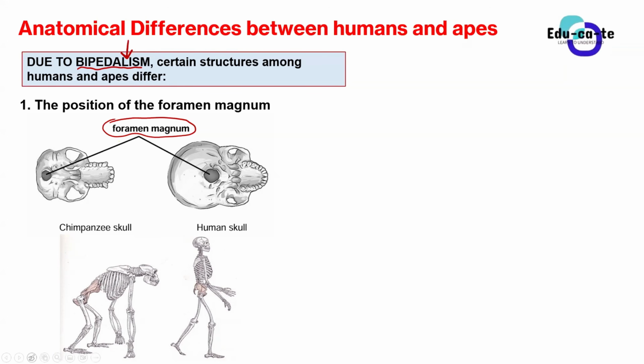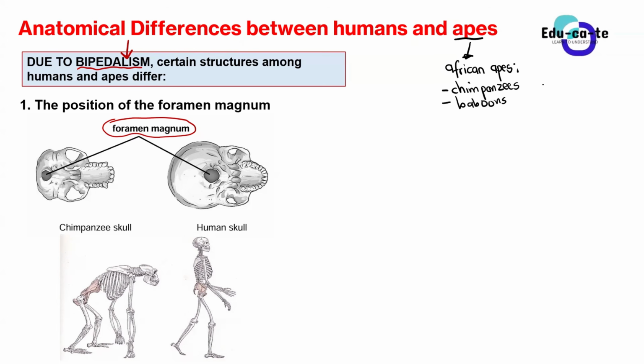Let me remind you, great hosts, that whenever I talk about the anatomical differences between apes, it is not just apes. Whenever you hear apes, I am actually talking about the African apes, because everything here is based on the African apes. I will write it again because I want you to not be confused whenever you see the term apes. The African apes include the chimpanzees. We are talking about the baboons, the orangutans. These are all African apes. We are also talking about the bonobos as well, which are examples of African apes.